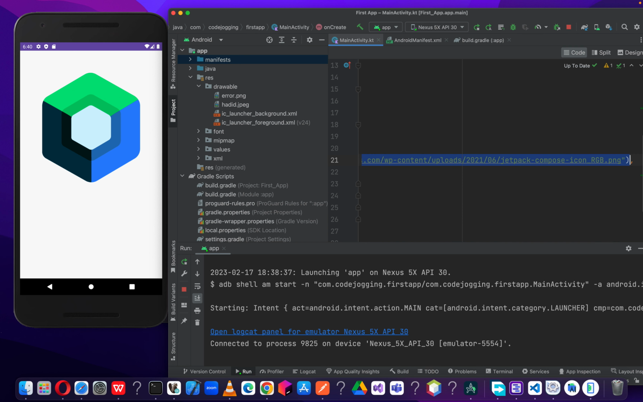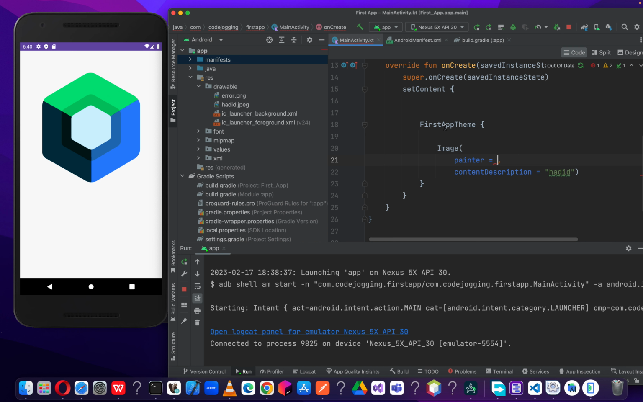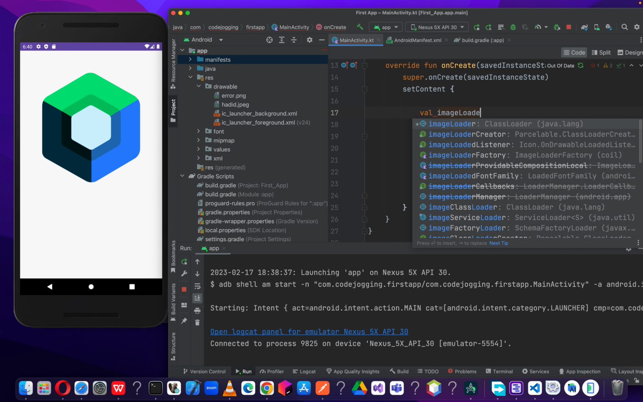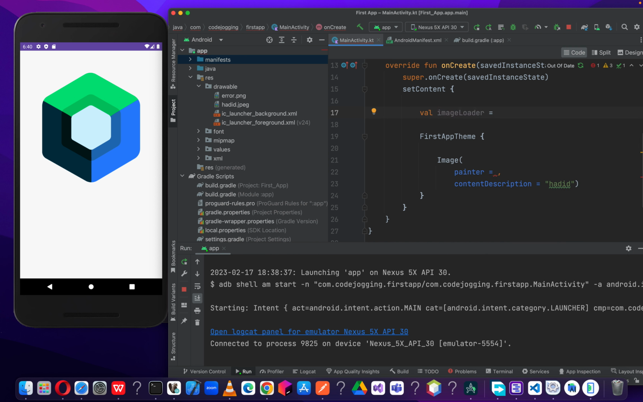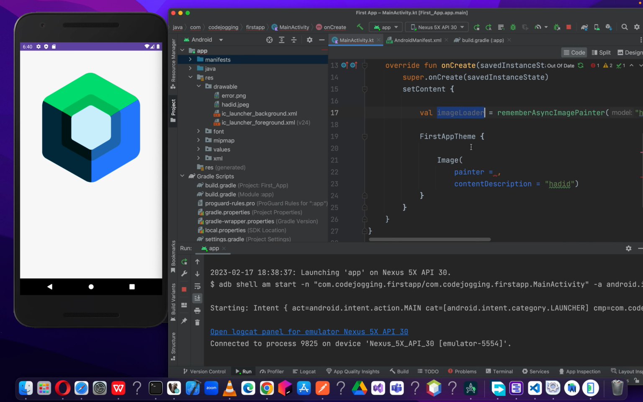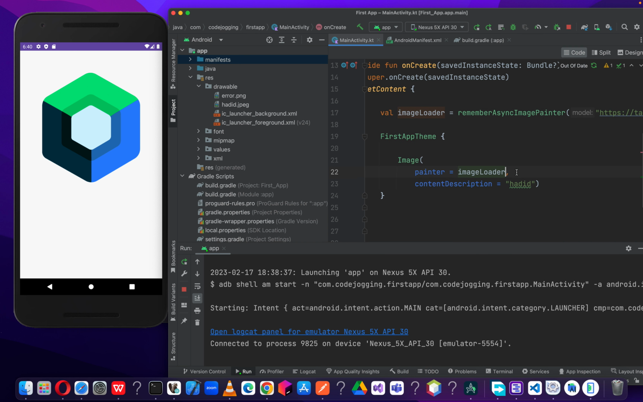Okay, let's remove it, and then let's declare a variable here. Let's declare variable imageLoader equal, then we paste it here. Then you come and paste it here. It will still work because we've not changed anything. The only thing we've done is we've moved the value for the painter to the top and we've assigned it to a variable. Then we've called the variable here.